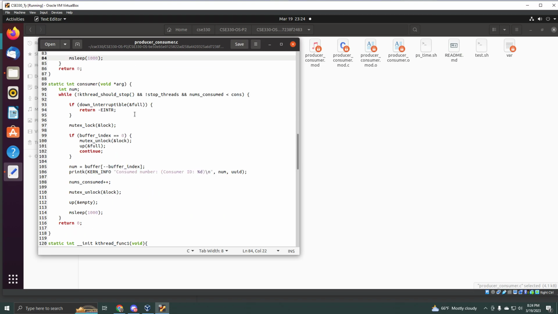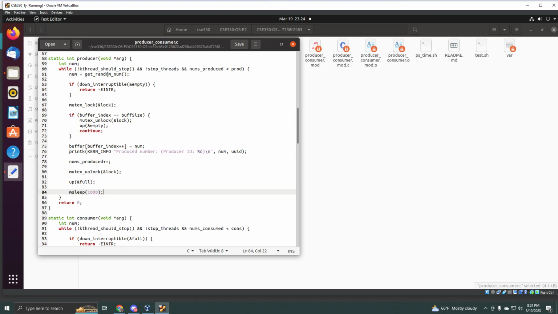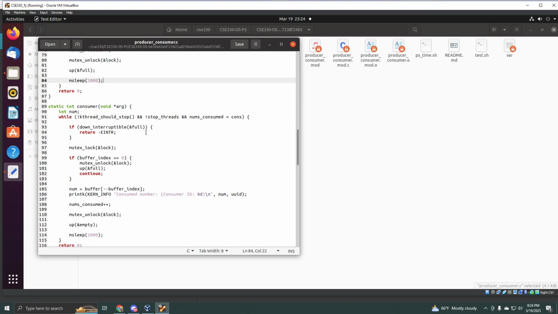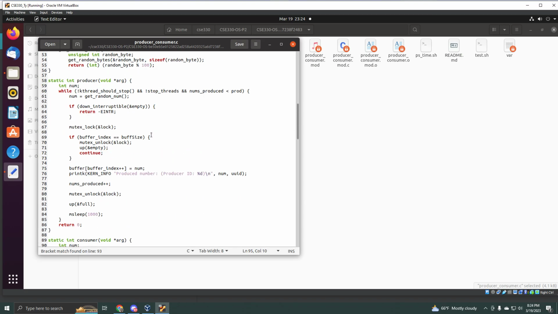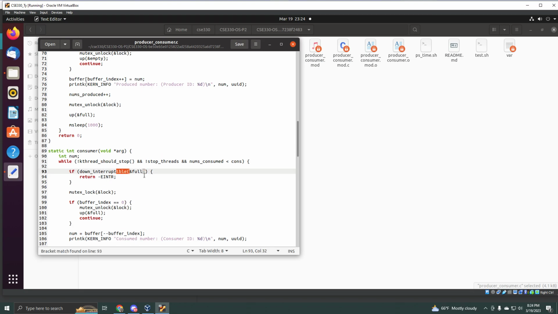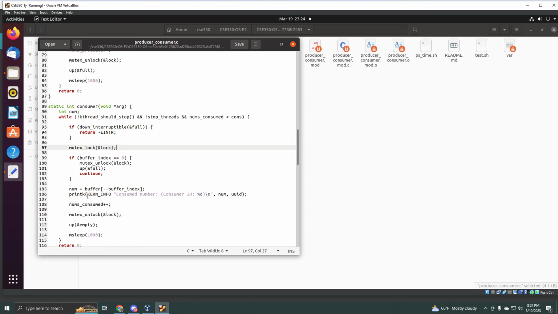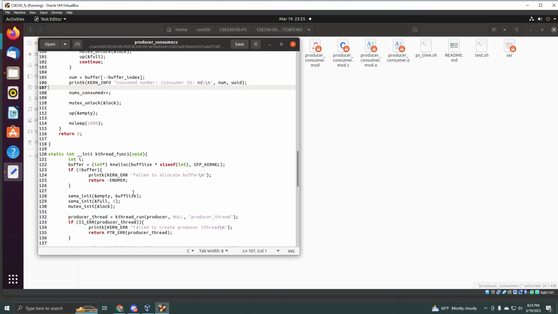And then we have the consumer function, same deal as the producer function, just kind of flipped, with instead of the down interruptible being on empty like this one, it's going to be on full. And then we set the mutex lock and then the mutex unlock again. And then this one just consumes the number that was in the buffer.